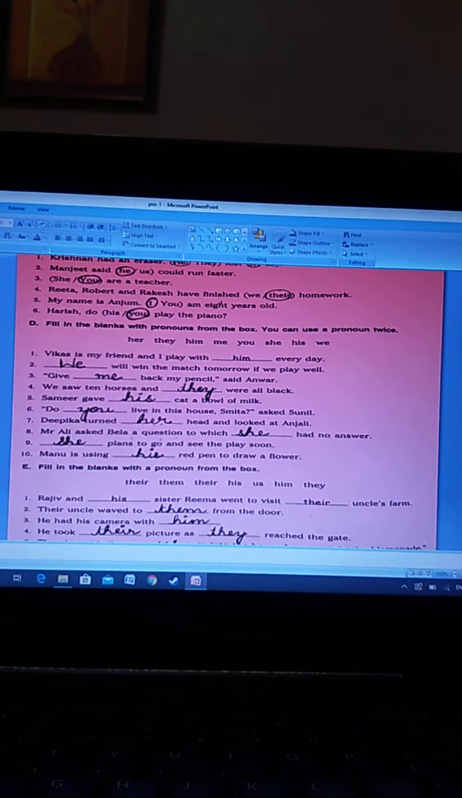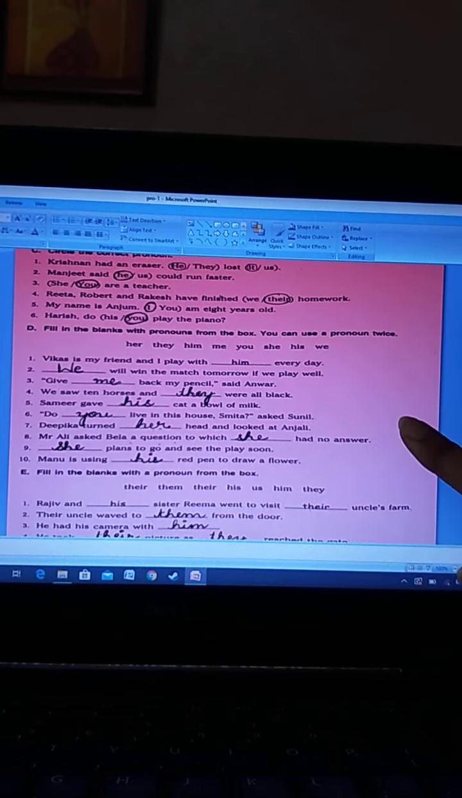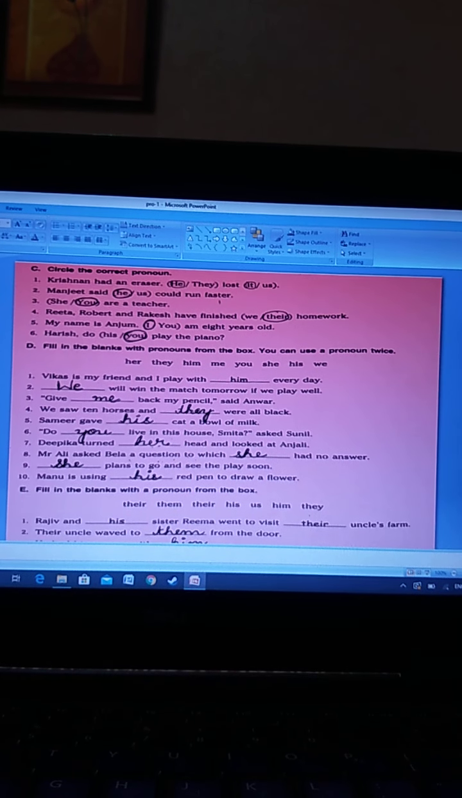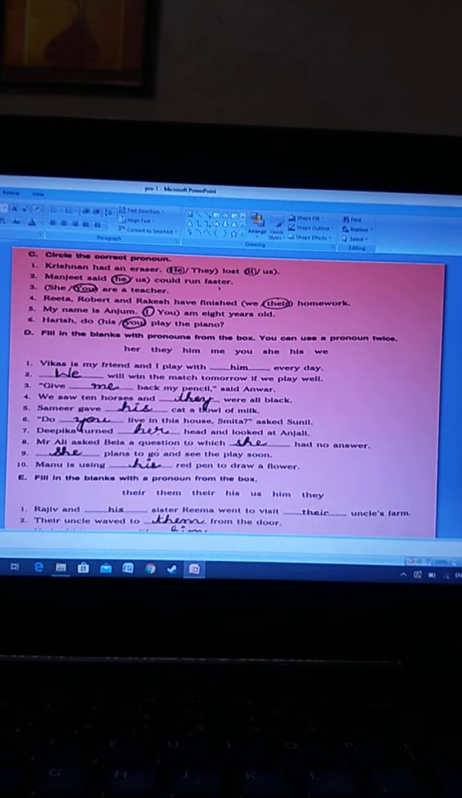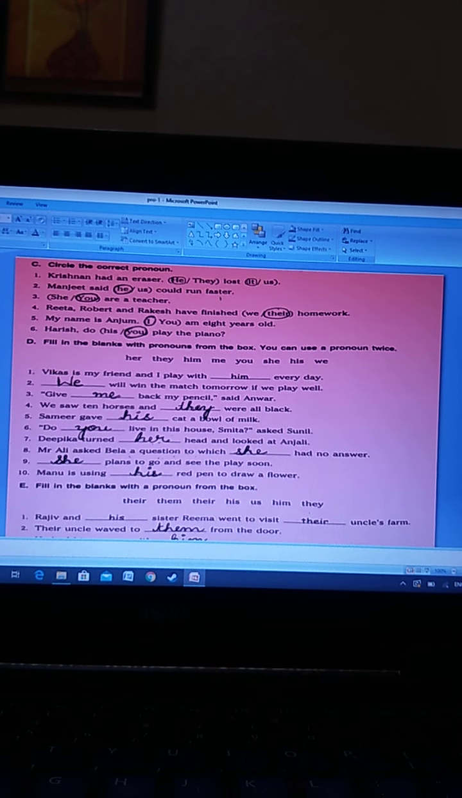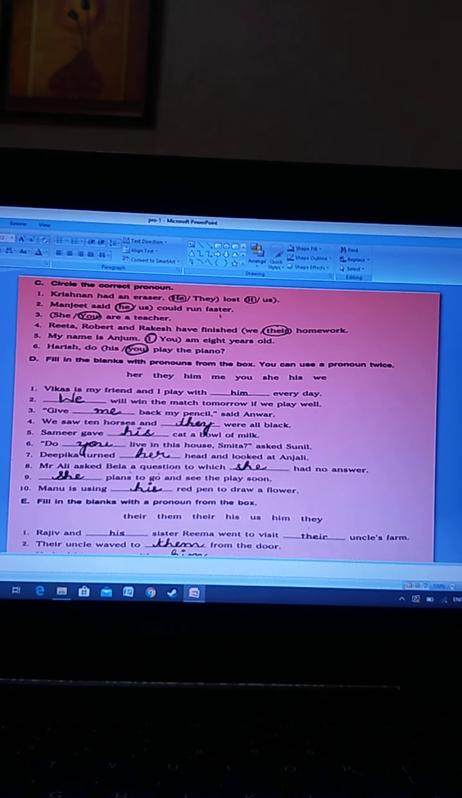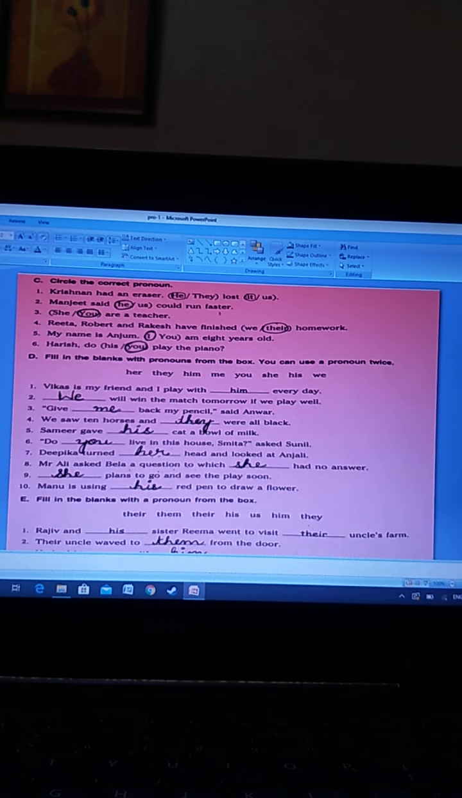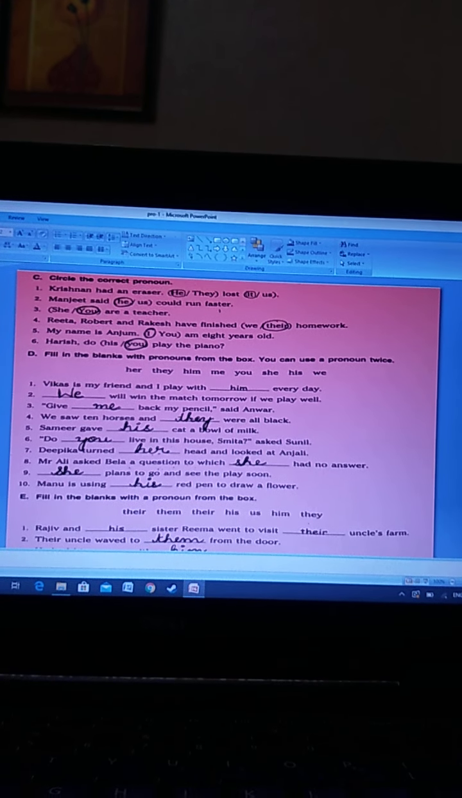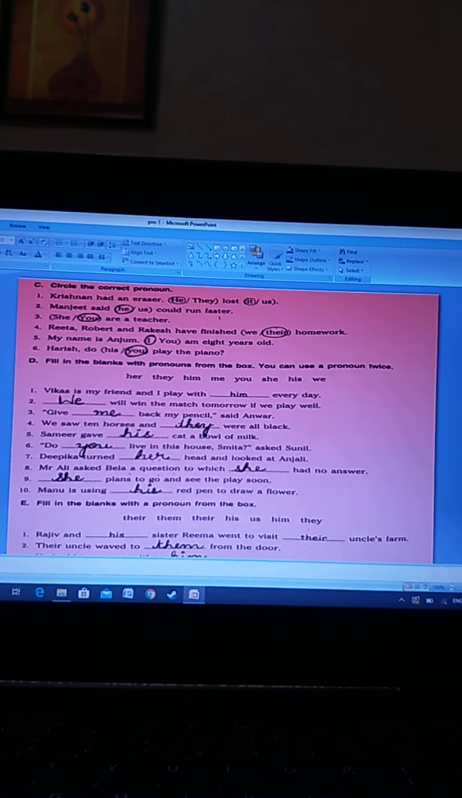Come to the next exercise. You have to circle the correct pronoun. Krishnan had an eraser. Dash lost dash. Krishnan means we are talking about a single person. So he lost it. It is used for the eraser. He is used for Krishnan.